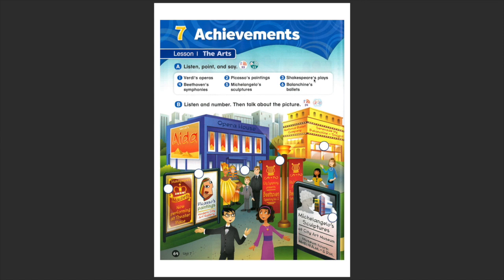What are Shakespeare's plays? You know that Shakespeare was a very famous writer. So he wrote different theater plays, and these are the ones that he wrote. Beethoven's symphonies. These are the symphonies, the concerts that Beethoven composed. Michelangelo's sculptures. You see the sculpture here, the piece that Michelangelo, the sculptor, did in the past.